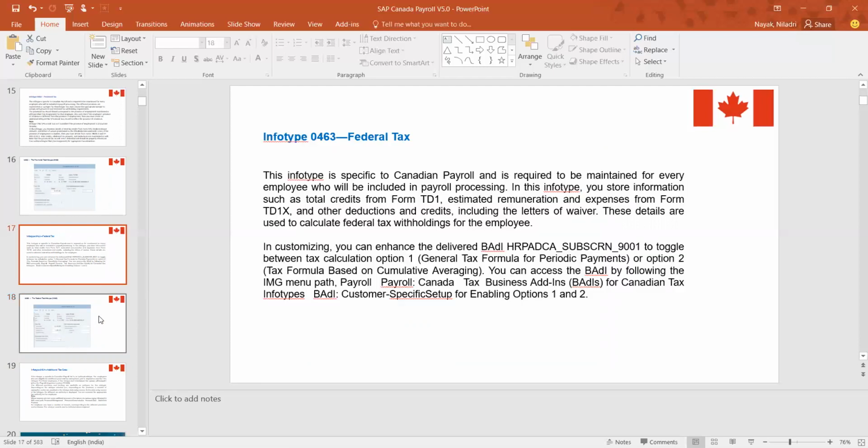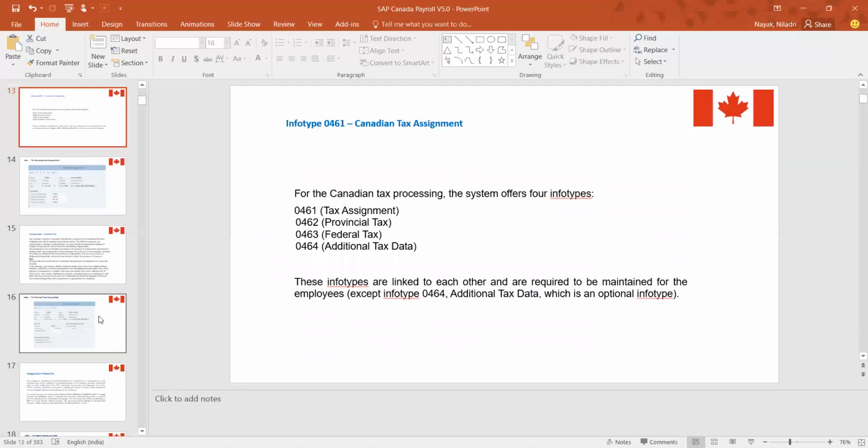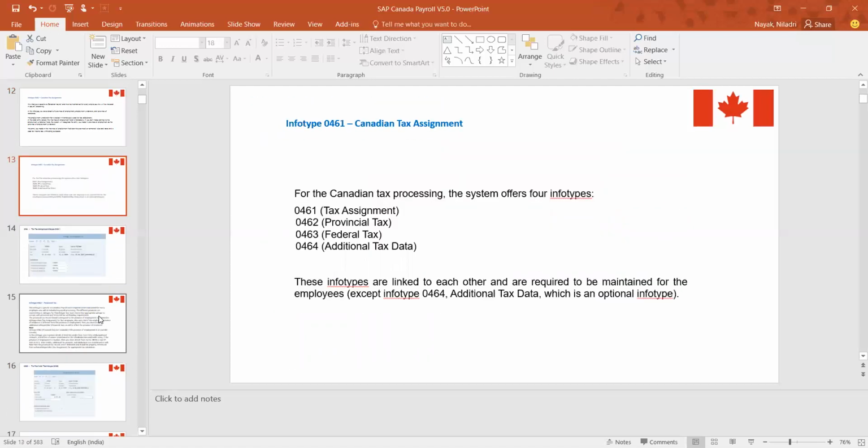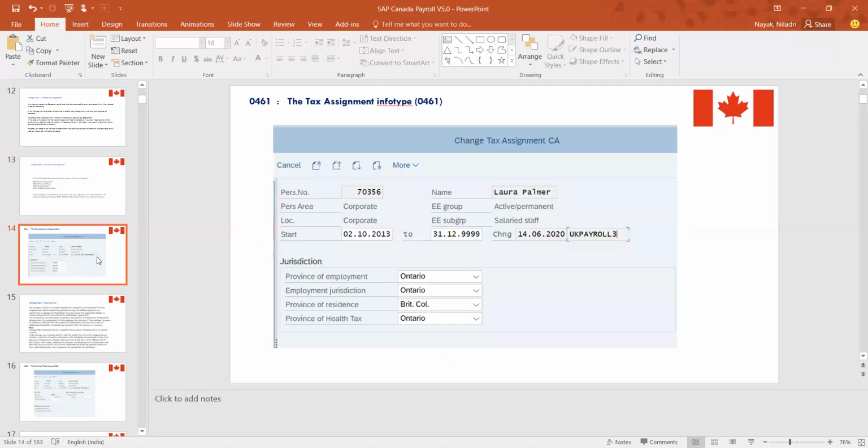Other than this, there is another info type, 464, which I have not taken a screenshot of here. Any kind of additional tax data which is not captured here goes there. As I was mentioning, there are three types of tax data: provincial, federal, and other types. Those can be maintained in your info type 464. These are the key data points from a taxation point of view.